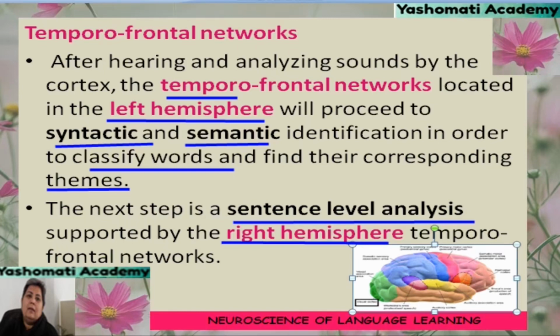So that is how left part of the brain and the right part of the brain, they are performing these different functions, but both these functions, they are helping us to understand the language.